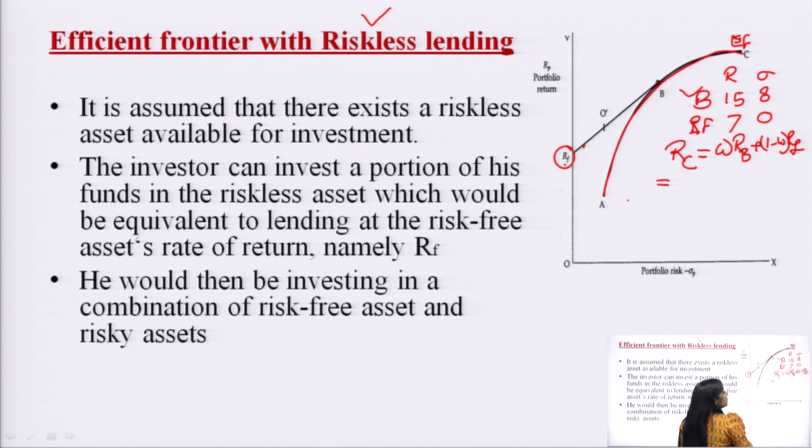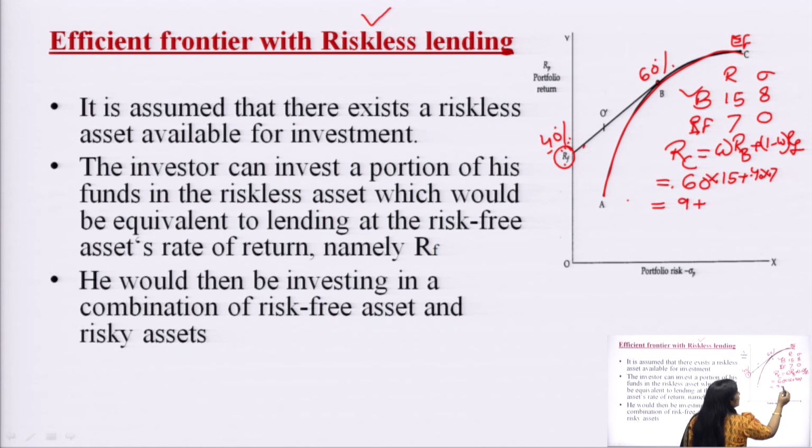Let us assume that he is investing 60% in portfolio B and 40% in the risk free security. So he is lending his money, investing in the risk free security. The answer would be 0.60 into 15 plus 0.40 into 7, which is 9 plus 2.8, equal to 11.8%.